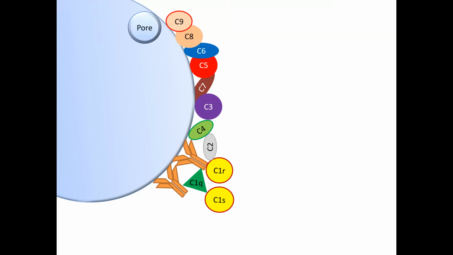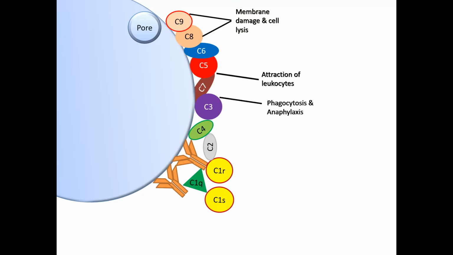The C5 to C9 components are known as the membrane attack complex because they interact at a single membrane site to form a pore. The byproducts of complement activation include chemoattractants called anaphylatoxins. They cause inflammatory reactions at the site of complement deposition. Reactions involving C3 result in chemotactic attraction and activation of phagocytes, resulting in increased phagocytosis. Reactions involving C5 lead to T cell attraction and cytokine release.